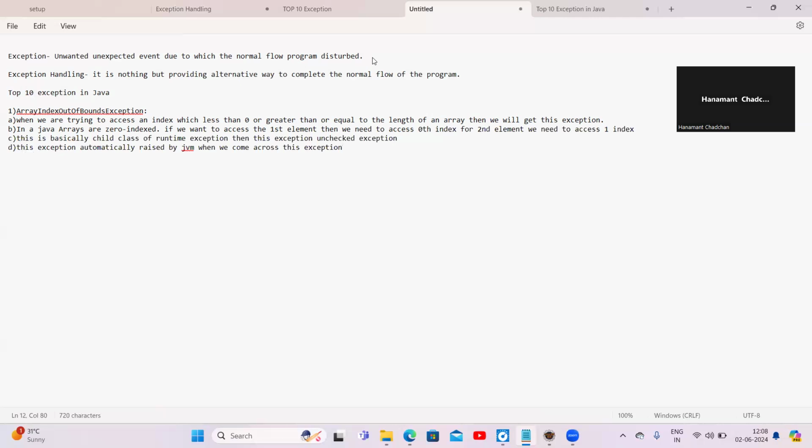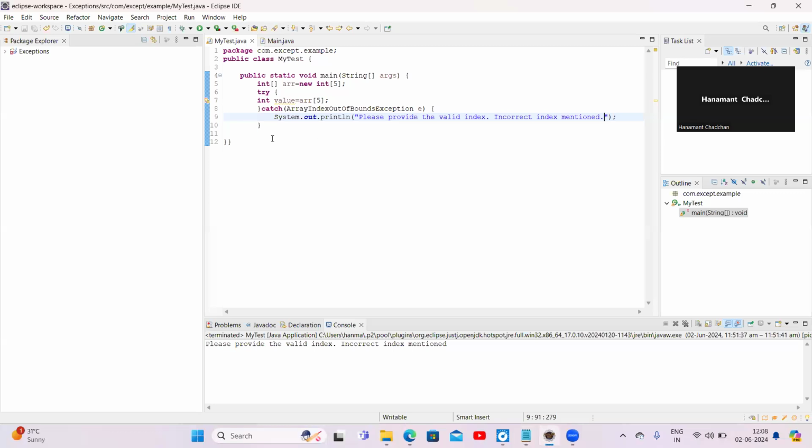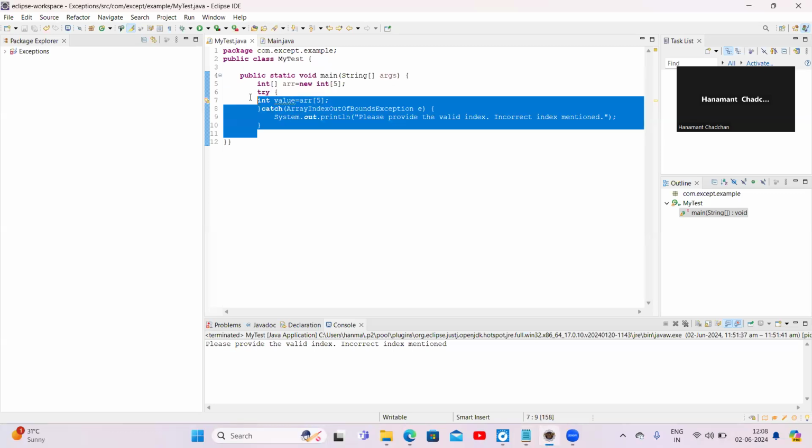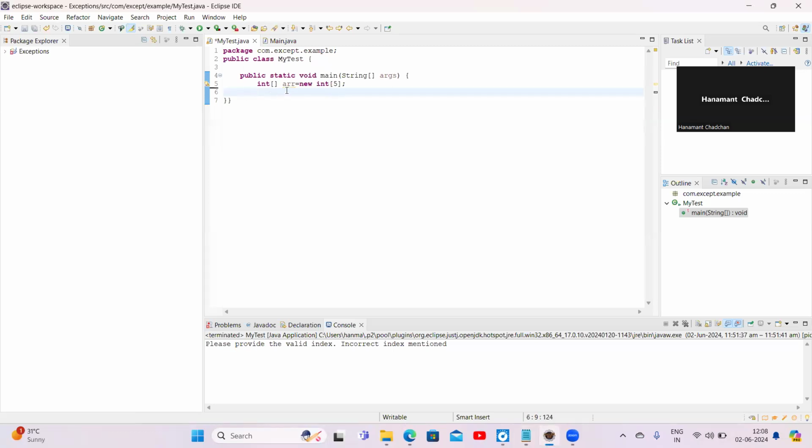Now I will show you in Eclipse when we will get this and how we will handle it. This is an integer array with size 5 that I am declaring here.